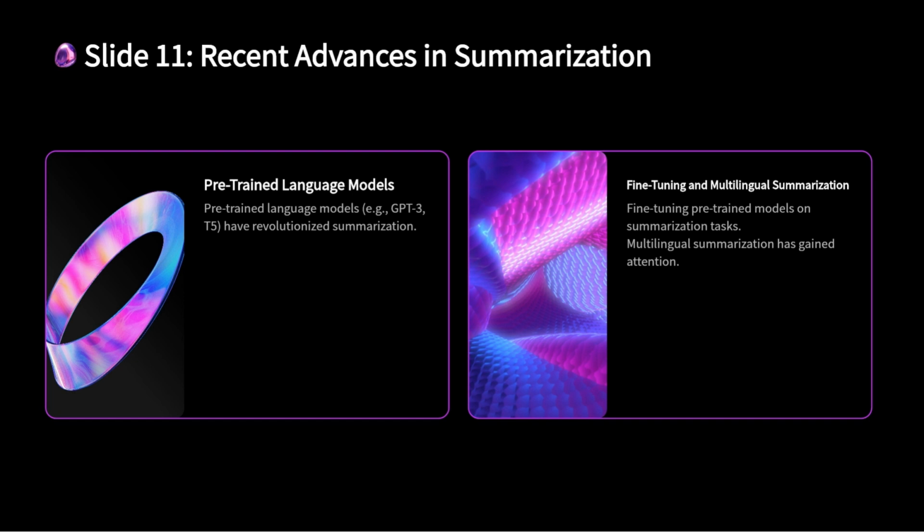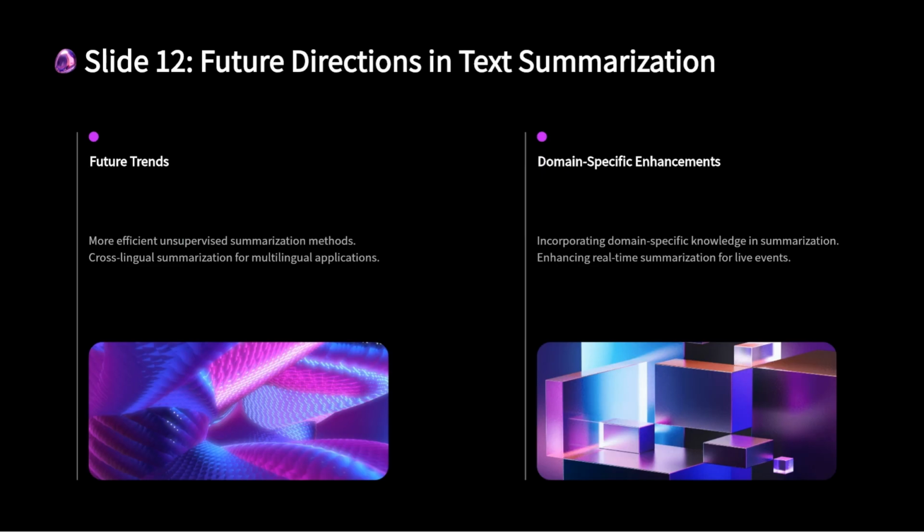Multilingual summarization models are emerging, allowing for the generation of summaries in multiple languages from a single model. The development of more sophisticated evaluation metrics has also led to better assessment of model performance, helping in the continuous improvement of summarization systems. The future of text summarization looks promising with several exciting directions.